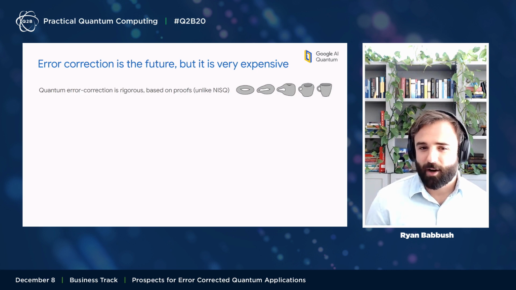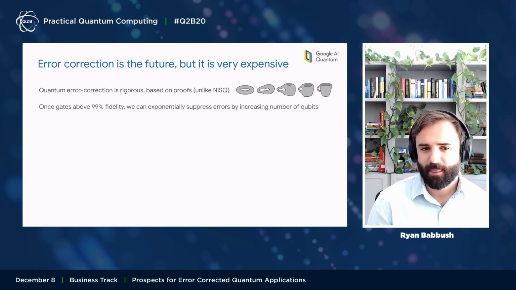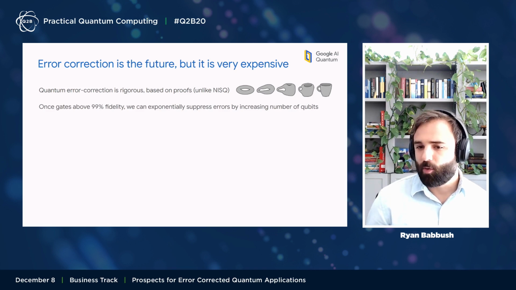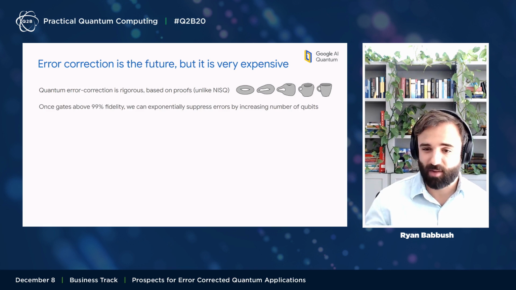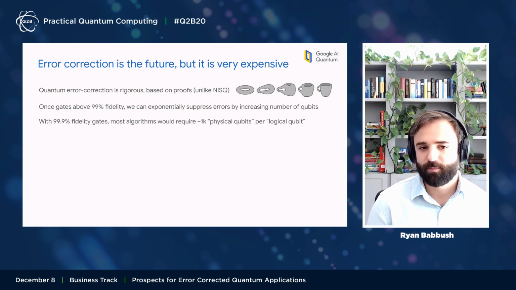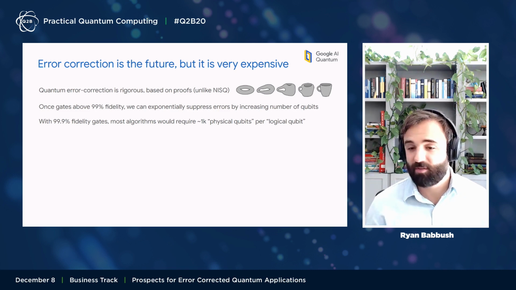The first thing you should know about error correction is that it's very rigorous. It's based on proofs, and it's based on the resilience of topology. So, unlike in NISQ, things that work on paper, we expect them to work in practice within error correction. For example, once we have high enough fidelity 2-qubit gate operations, and fidelities we've already reached, 99% is about the threshold we're looking for, error correction allows us to exponentially suppress errors just by increasing the number of qubits. With 99.9% fidelity gates, most algorithms would require about 1,000 physical qubits to encode a perfect logical qubit.